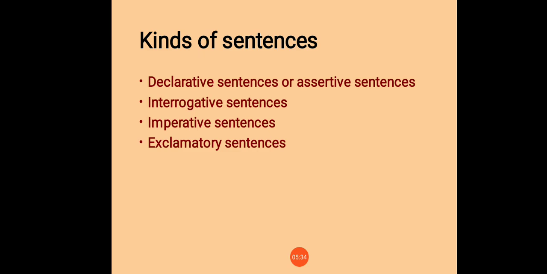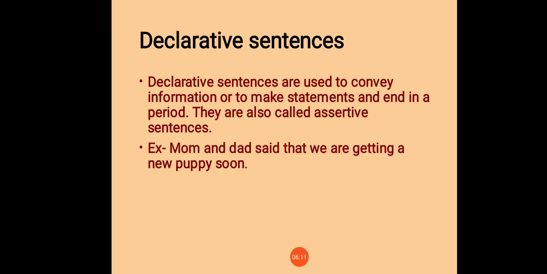Now let's move on to the kinds of sentences. There are four kinds of sentences, students. Declarative sentences or assertive sentences. Next, interrogative sentences. Third, imperative sentences. Fourth, exclamatory sentences. Now let's discuss each kind of sentence one by one. First, declarative sentences.